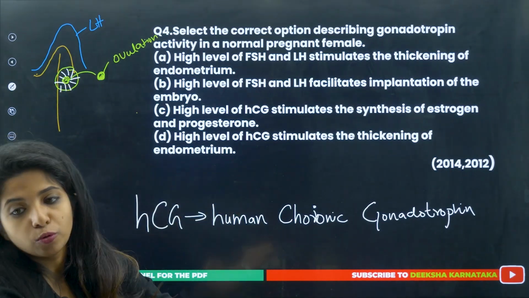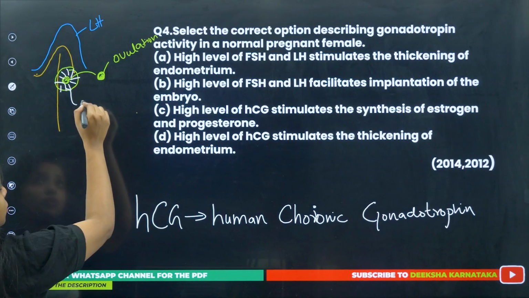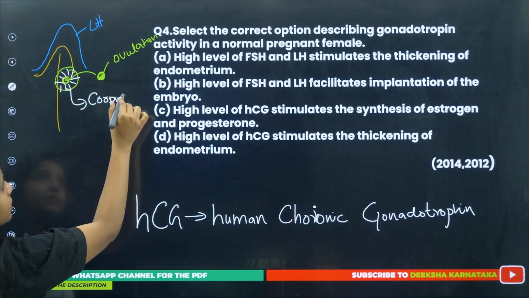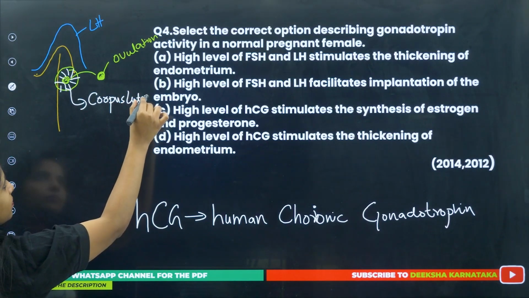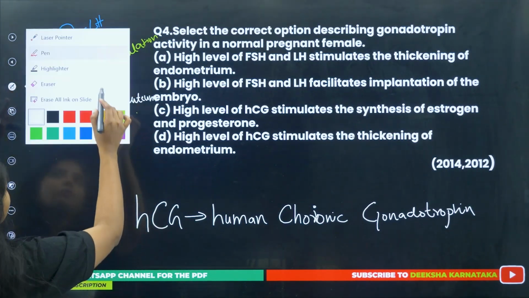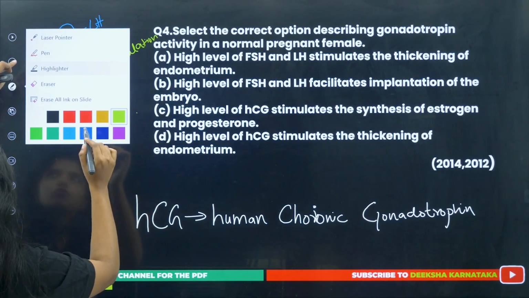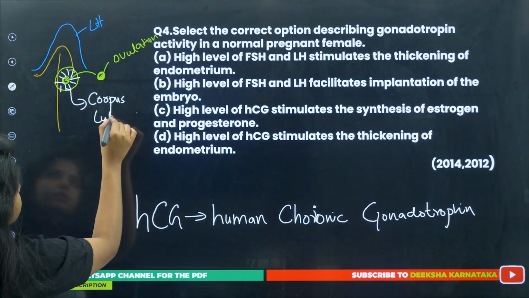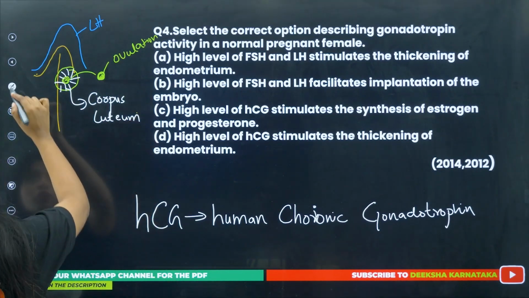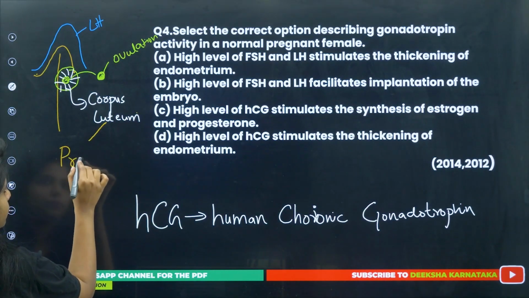Okay. And what happens to the rest of the things? The secondary oocyte moved out, but what happens to the rest? Now, this particular structure, the graafian follicle, is converted to something known as corpus luteum. Okay, corpus luteum. I can make it more readable. Just give me a second. Corpus luteum. Fine. Now, this corpus luteum is responsible for releasing two things: